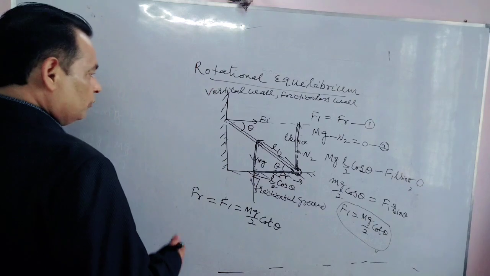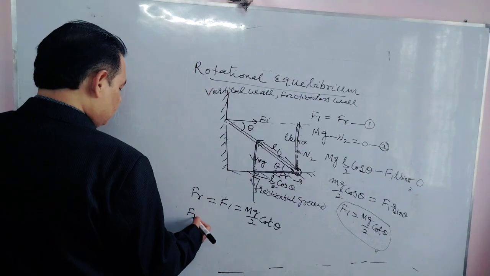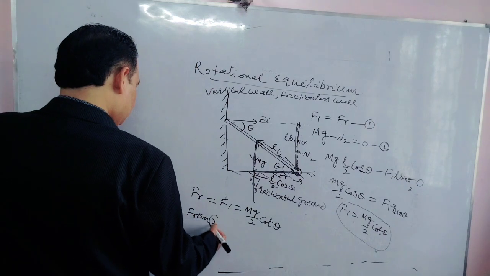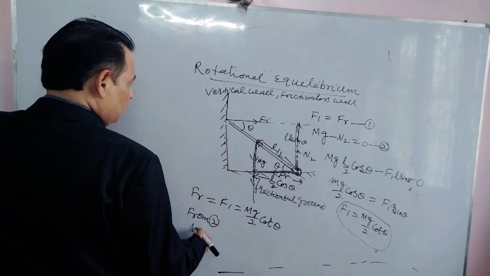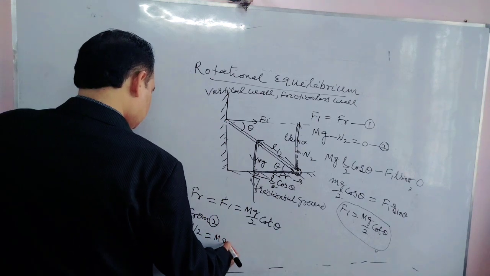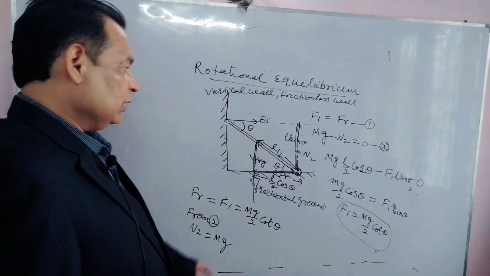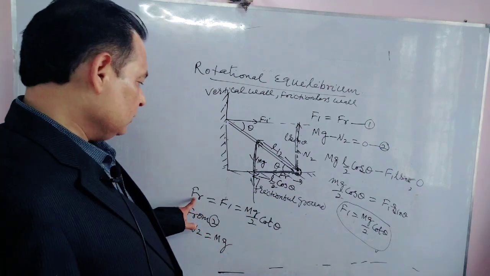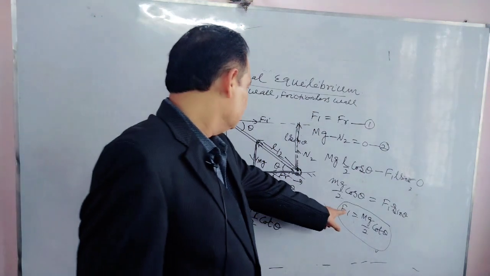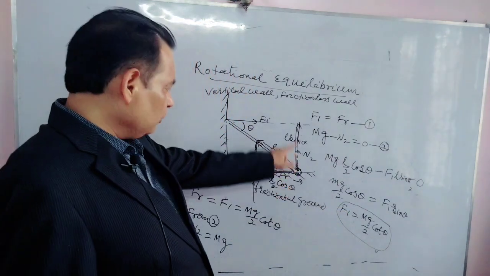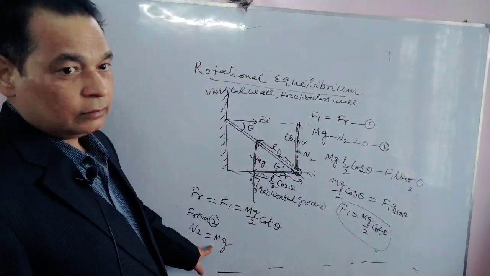This N2 from second equation, N2 equals mg. So all three unknown forces, Fr, friction, F1 and N2 are known to us.